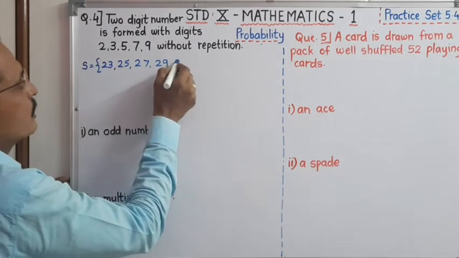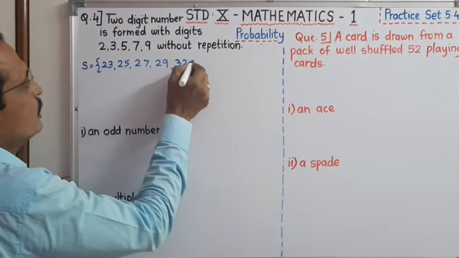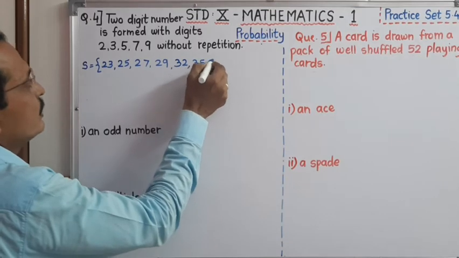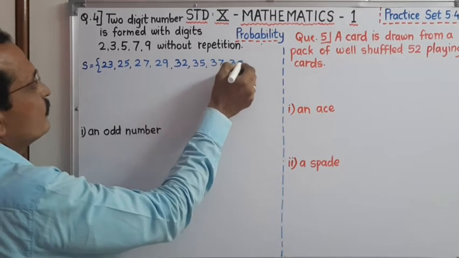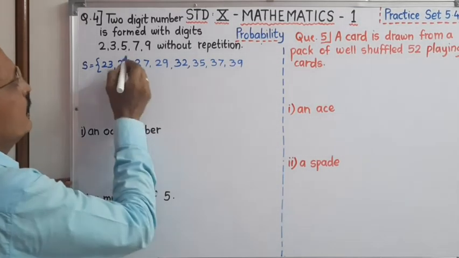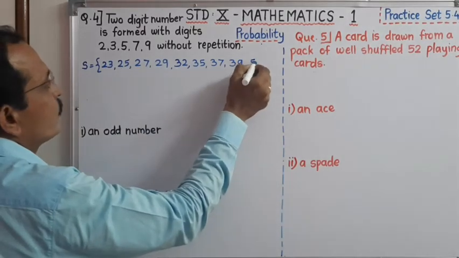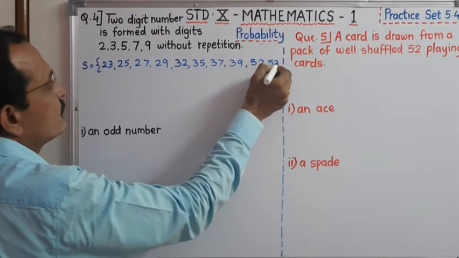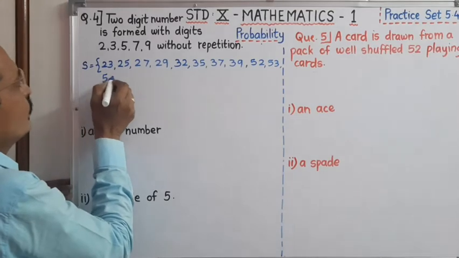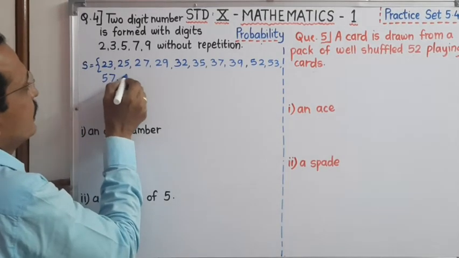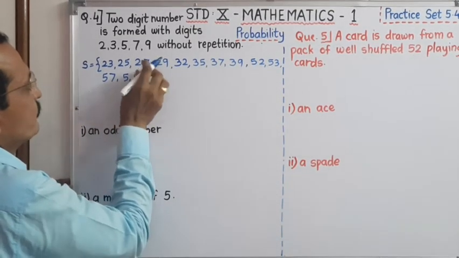Then start with 3: 3 with 2, 3 with 5, 3 with 7 and 3 with 9. Then start with 5: 5 with 2, 5 with 3, 5 with 7 and 5 with 9.